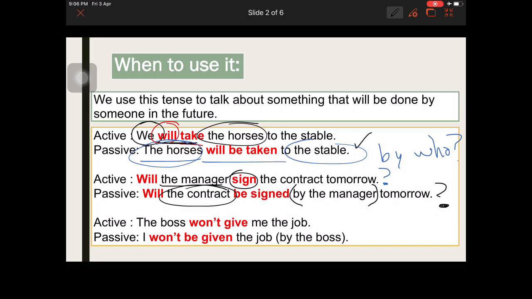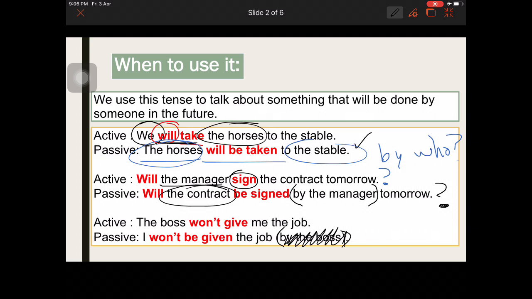But in the passive, maybe you say, I won't be given the job. And in this case, by the boss is in brackets, because maybe the boss is not the person who can give you the job. Maybe some other person is in charge of that. So maybe you can just forget about the boss, and you say, I was really nervous, I won't be given the job.